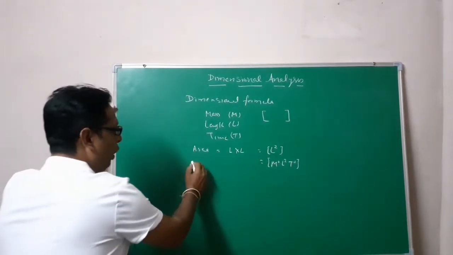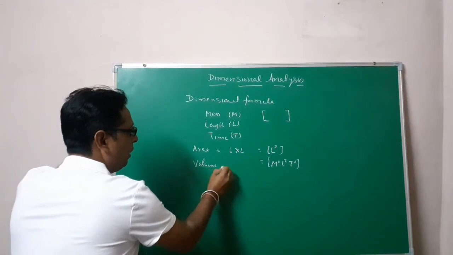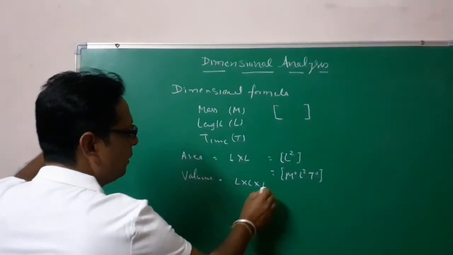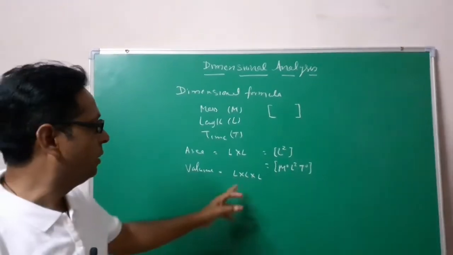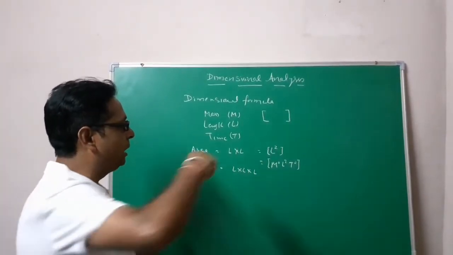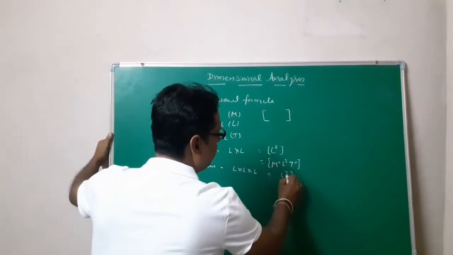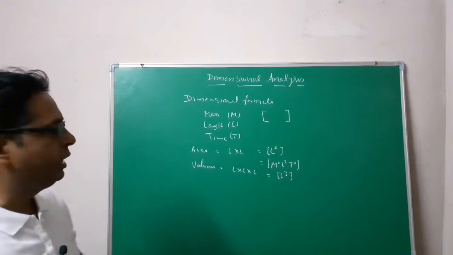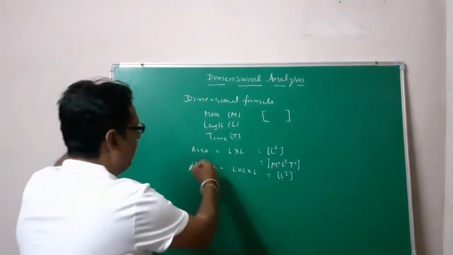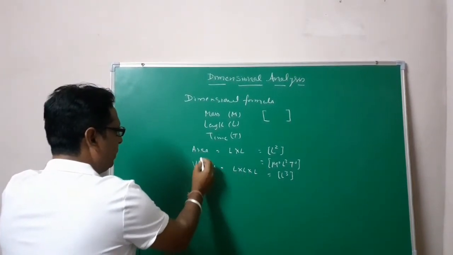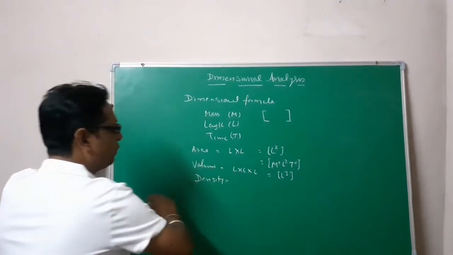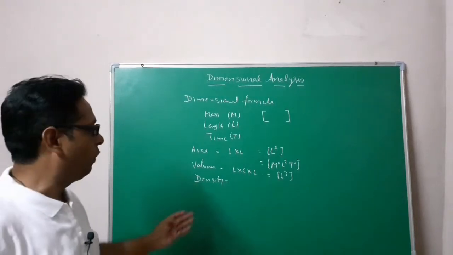Then volume, this is length into breadth into height. All are having dimension length, so I am writing here L L L, which means L cubed. This is the dimension of volume. There are so many quantities, so by using these we will derive other formulae, like density. Students, you must know the basic formulae for deriving these.